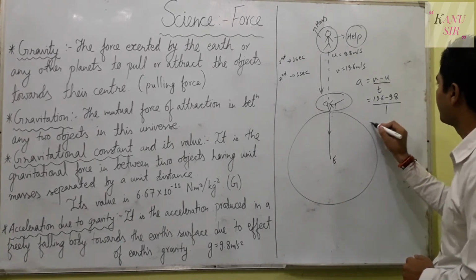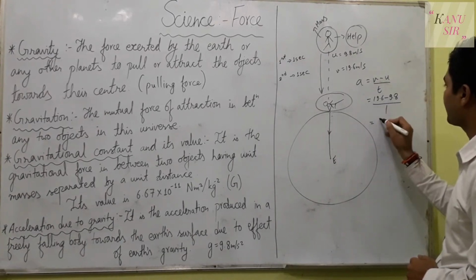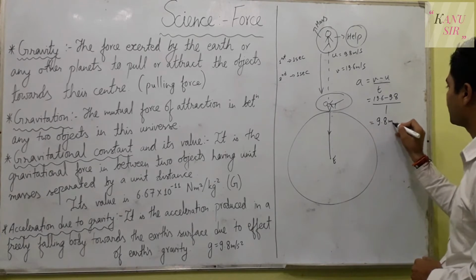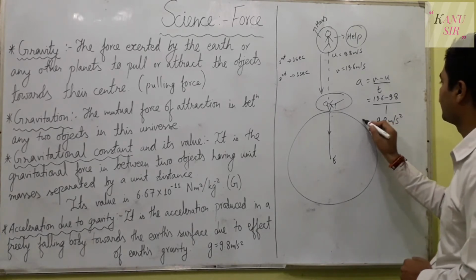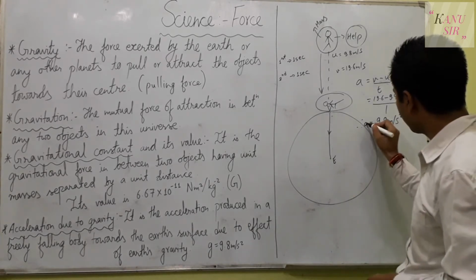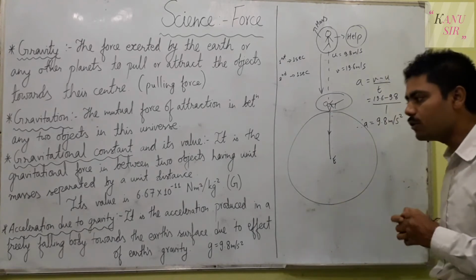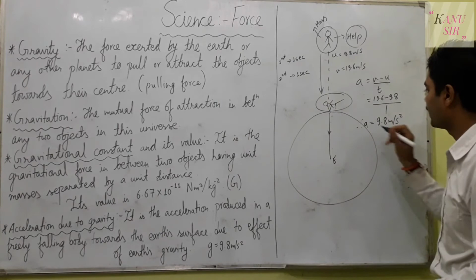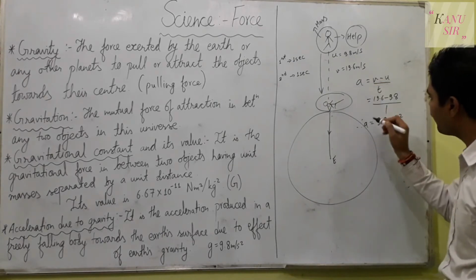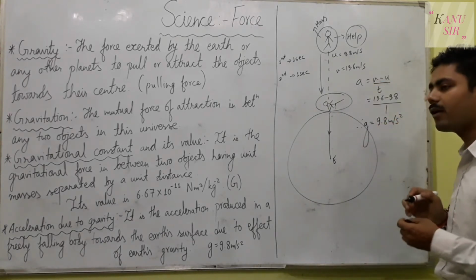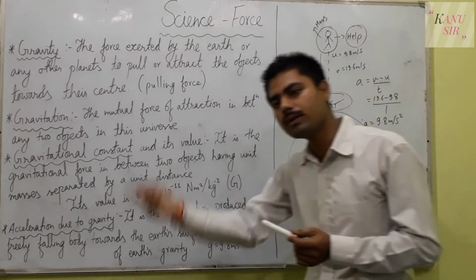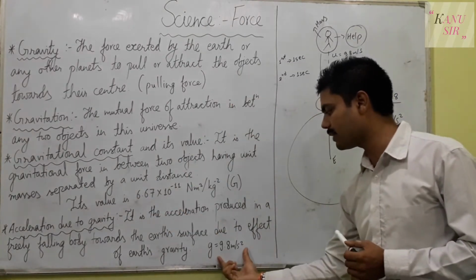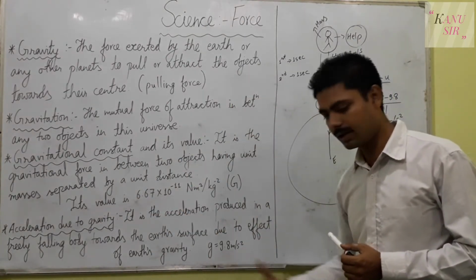And you will get 9.8 meter per second square. Hence, the acceleration produced due to the effect of gravity is called acceleration due to gravity. So rather than writing A for acceleration, we will write G for acceleration due to gravity, and hence the value becomes 9.8 meter per second square.